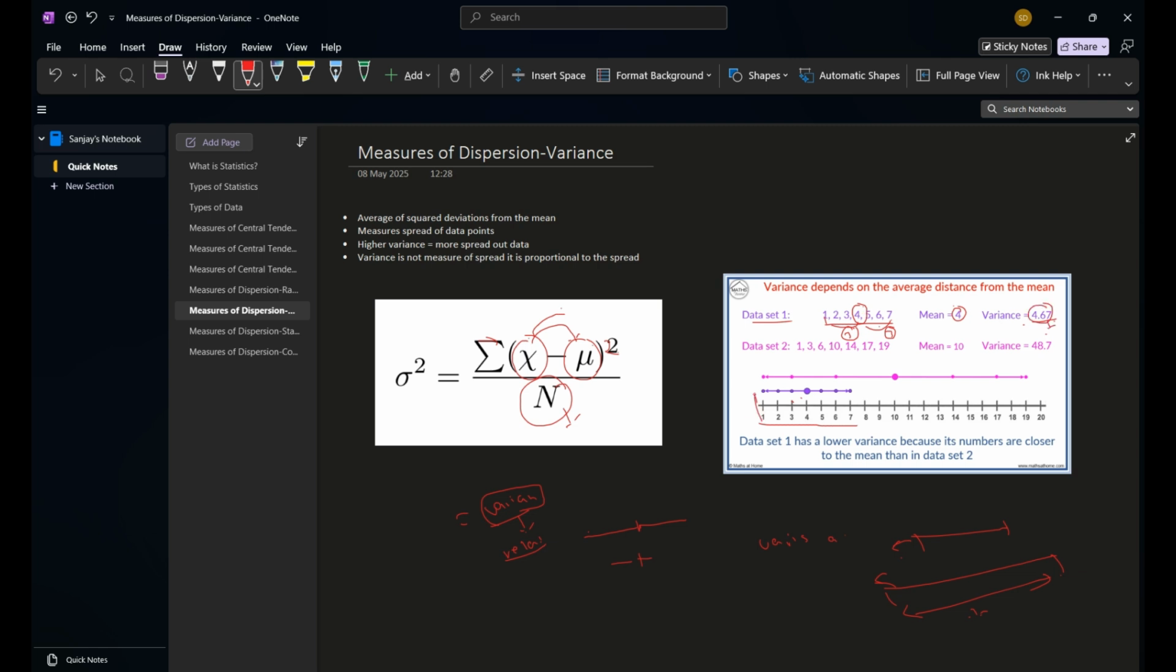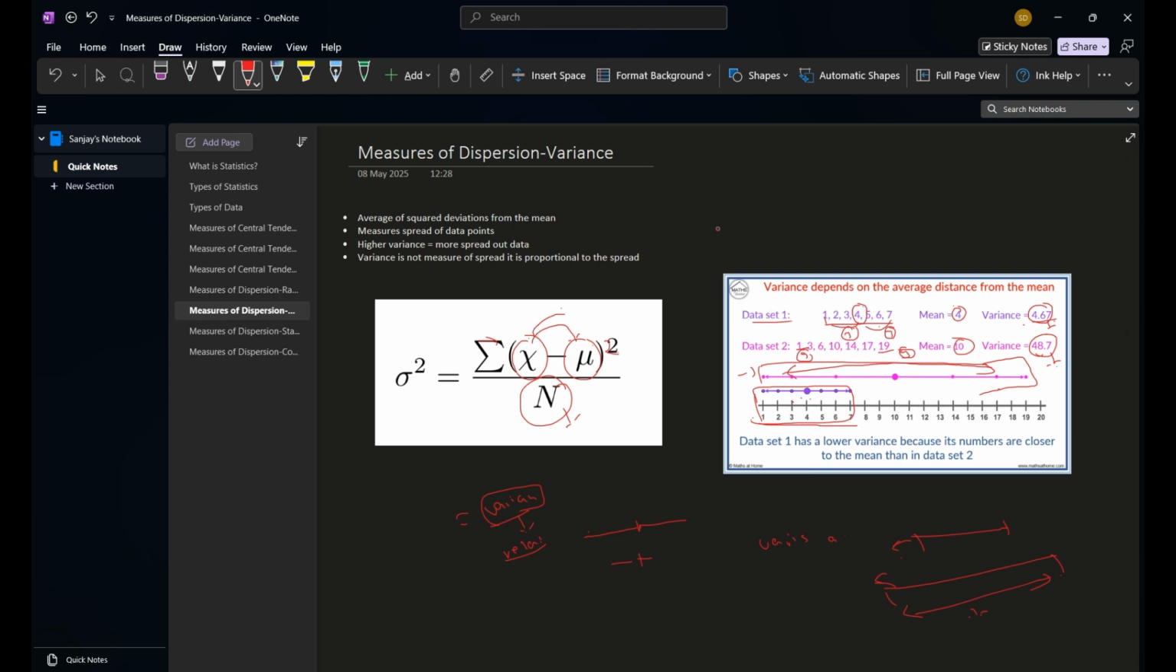Here also we can see, this is the first data set and this is the second data set. We can see the spread is very large, because we have a mean and we have extreme values like 19 and 1. So here the difference is 9, here also the difference is 9. So the spread is much larger compared to this, and the variance is 48.7, which is quite reasonable, because we can see here the spread is very large. So this is the measure of dispersion, the variance.